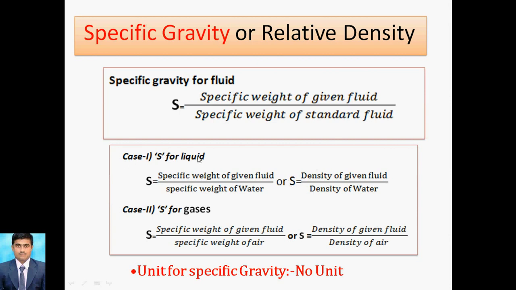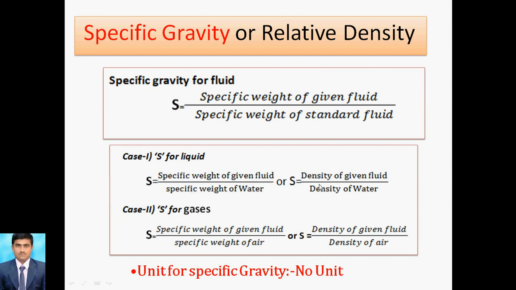Now we move to specific gravity for gases. Here specific gravity is the specific weight of the given fluid to the specific weight of air. So the standard fluid in the case of gases is air, and for liquid we take water.